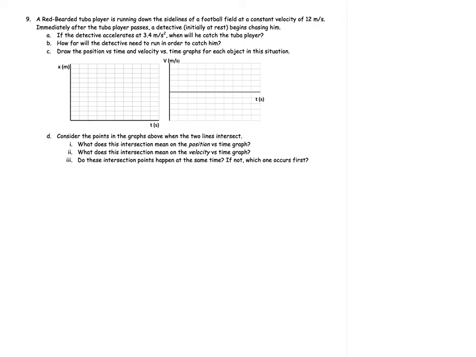All right, moving on to the next one, we have this problem here involving a red-bearded tuba player, not exactly sure who that could be talking about, running down the sidelines of a football field who eventually gets chased by a detective, like maybe Sherlock Holmes or something, and eventually caught. And so we want to go ahead and start analyzing this situation. The first thing I'm going to do is create a setup for each object. We have 2 objects, so I'm going to make 2 setups.